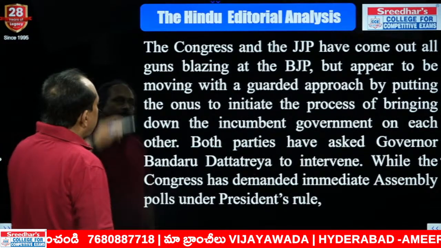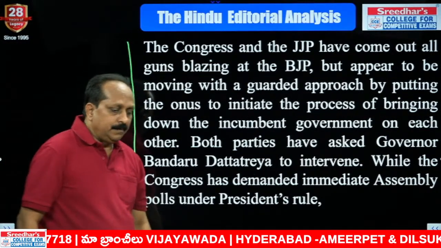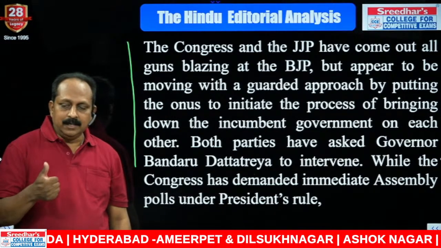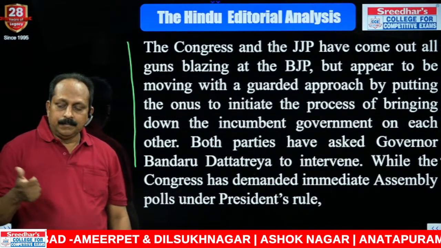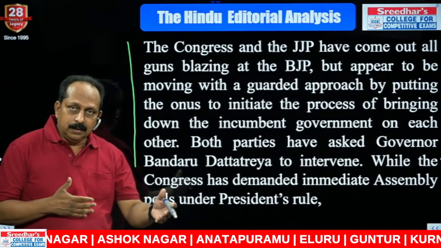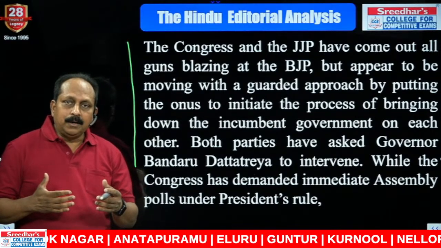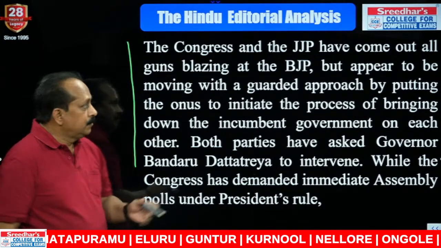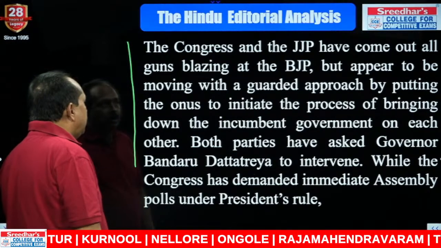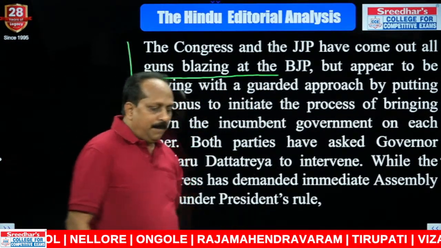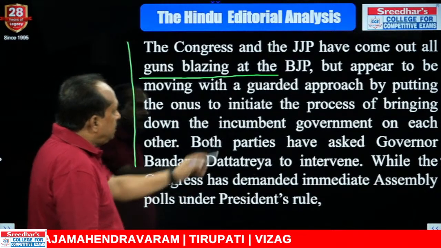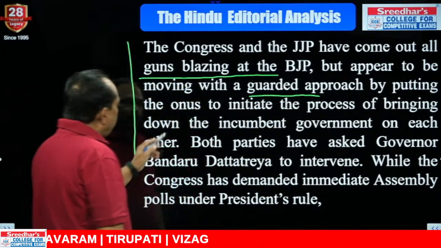The Congress, it talks about, based on the present situation, the present political turmoil, the other two parties, one is the BJP incumbent party, the other two parties, JJP and the Congress, have approached the governor, but both the parties had different demands. This talks about that. The Congress and the JJP have come out all guns blazing at the BJP, pointing at the BJP, but appear to be moving with a guarded, careful approach, by putting the onus.